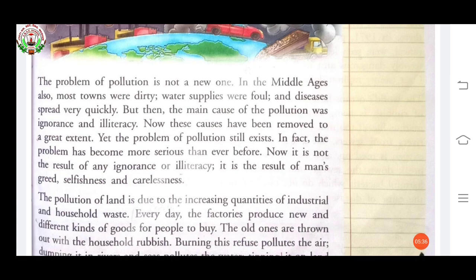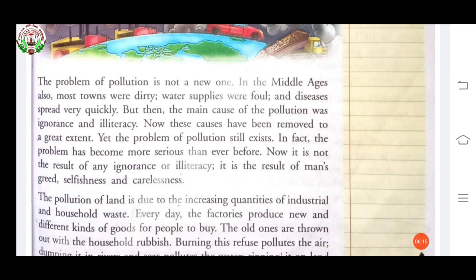Yet the problem of pollution still exists. Now we are educated, we know the reasons and the causes of pollution. Even then this problem exists. In fact, this problem has become more serious than ever before, because population is increasing, so this problem became more serious nowadays. Now it is not the result of any ignorance or illiteracy. Now it is saying ignorance and illiteracy is not the reason for pollution.